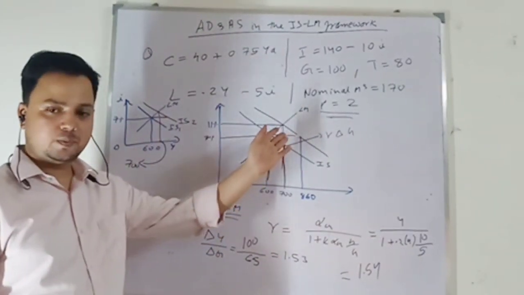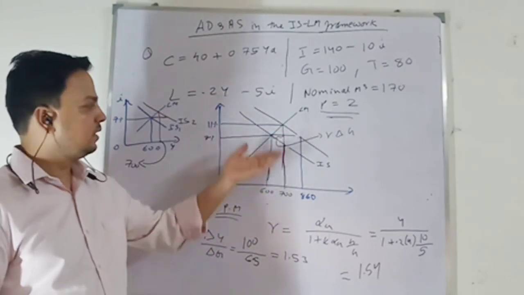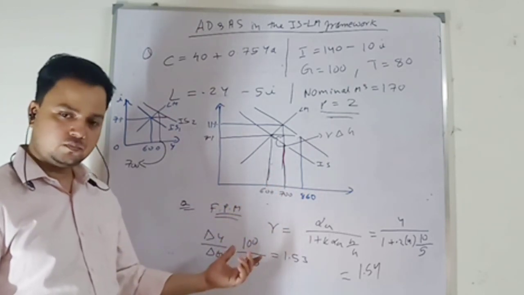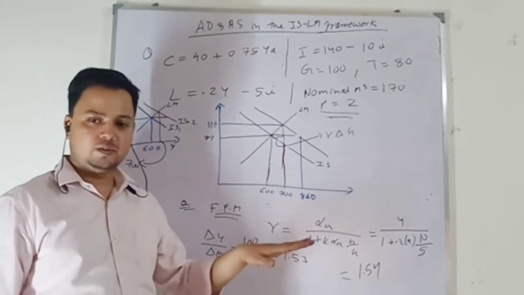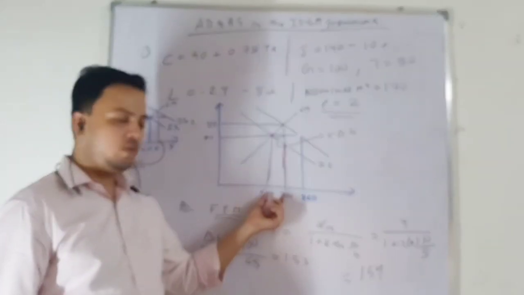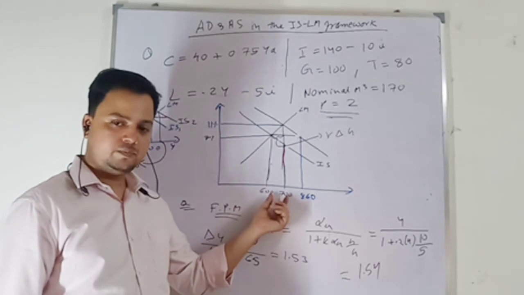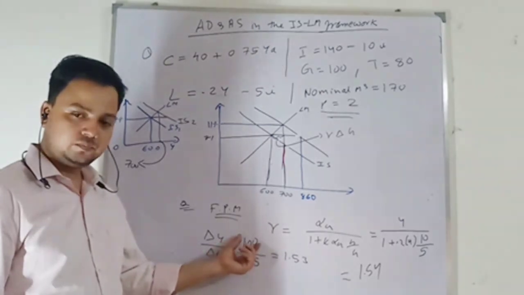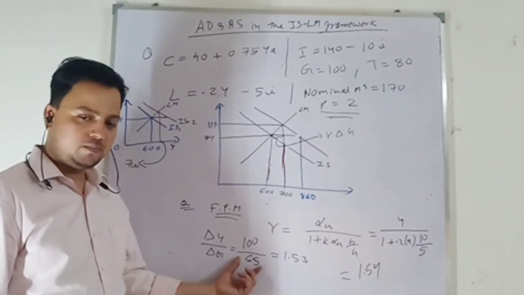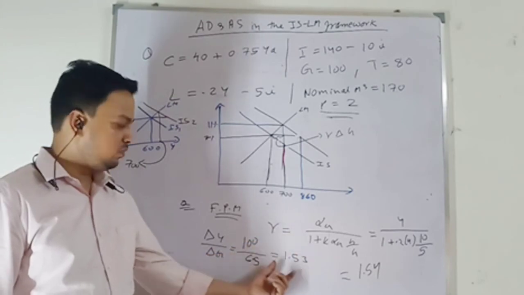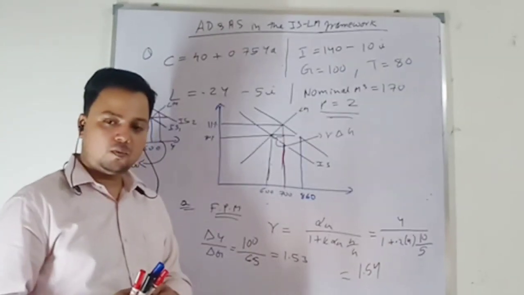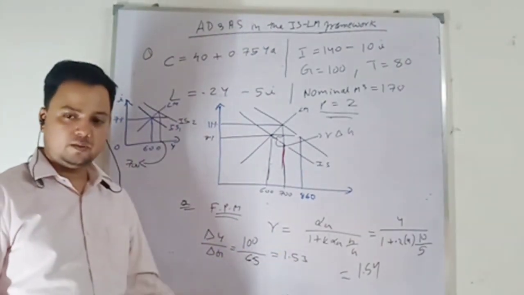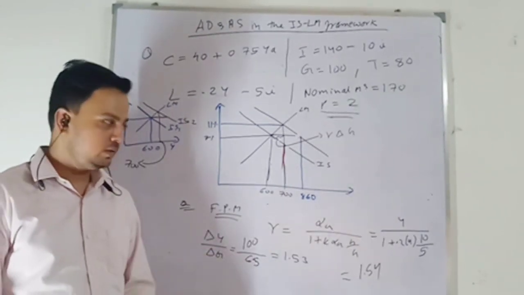When government increases expenditure, the rate of interest increases, there will be partial crowding out, and you know how much the crowding out is: 40, the investment crowded out. Overall your output increases from 600 to 700, so my increase in output is 100. My increase in government expenditure is 65. So my fiscal policy multiplier gamma is 1.53. So whenever government expenditure increases by 1 rupee, my output will increase by 1.5 rupees.